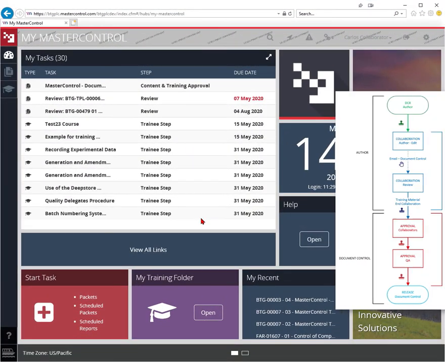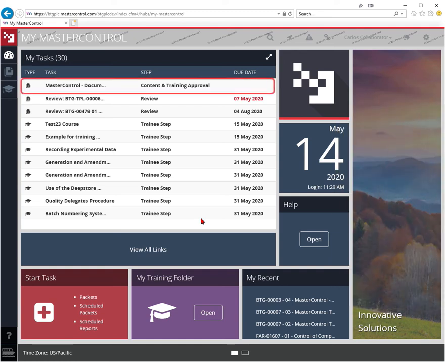The approval process in MasterControl takes place in 2 stages and is called Content and Training Approval. First, the author, approvers and training coordinator must approve the proposed draft. After, a member of the quality assurance team will sign off. Let's proceed to authorize the changes to this document.